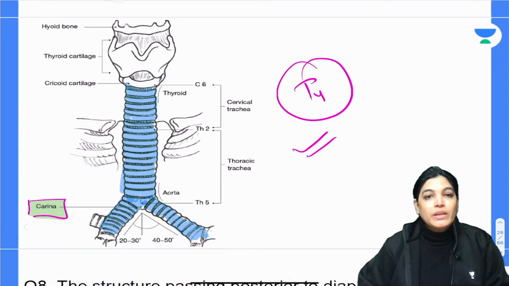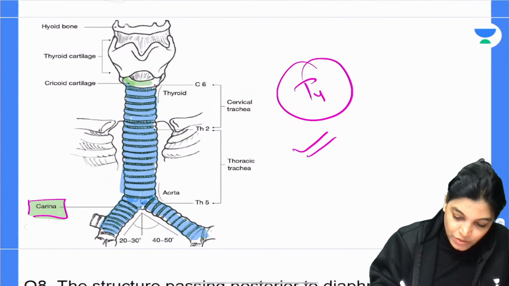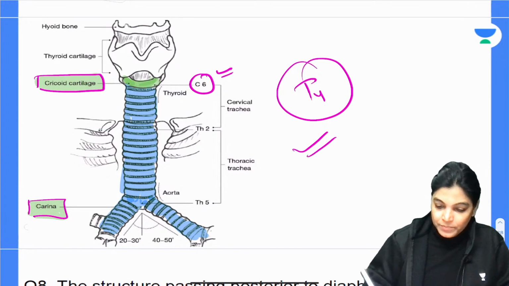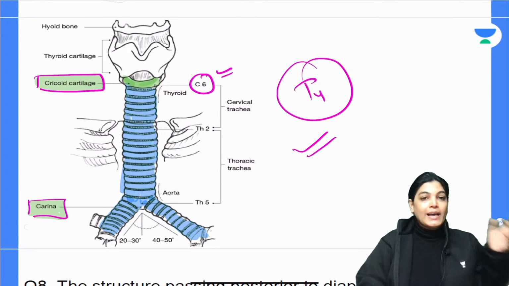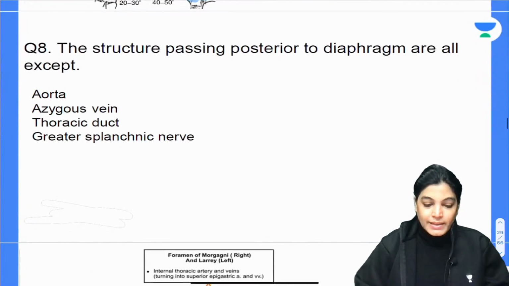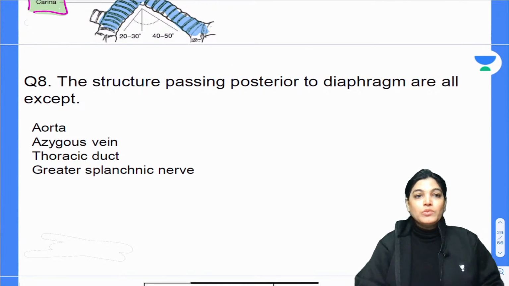Absolutely right. If you see this diagram, you can see the location of the cricoid cartilage. This is the location of the cricoid cartilage, and it is at the level of the C6 cervical vertebra. This is also important, it has been asked in previous years. Let's move on to the next, question number 8.